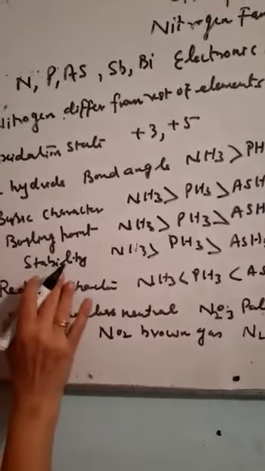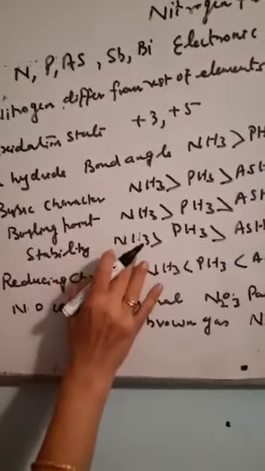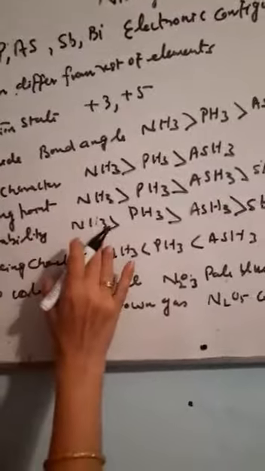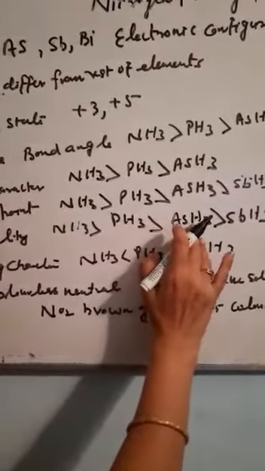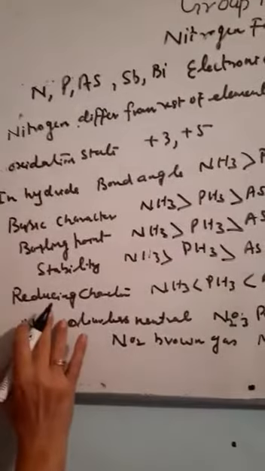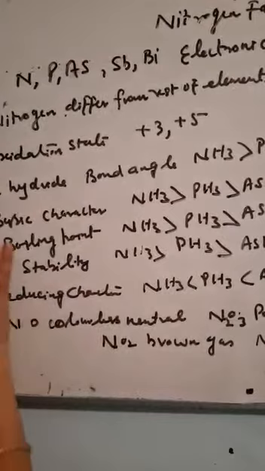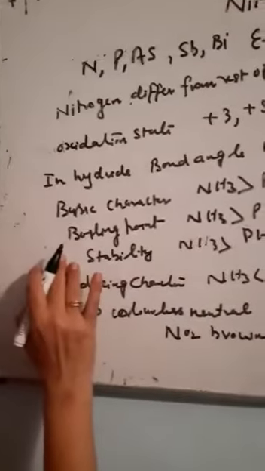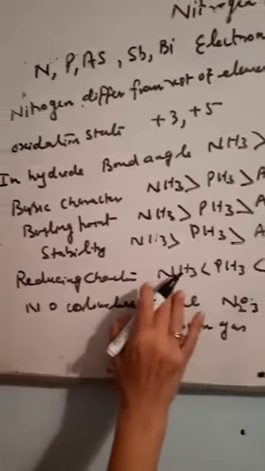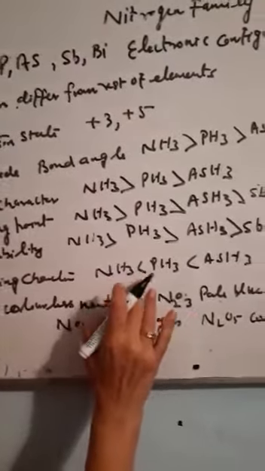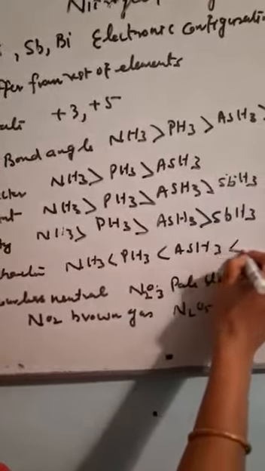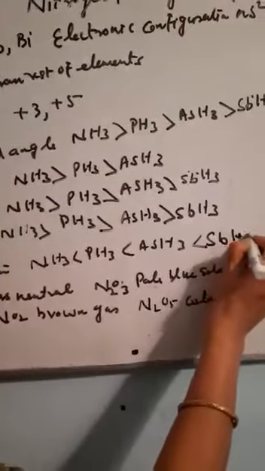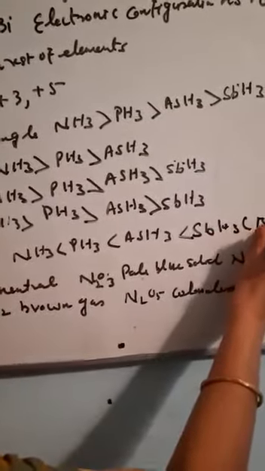If we see the stability, it is maximum for ammonia because it can make hydrogen bonding, then PH3, then AsH3, then SbH3. The reducing character is the reverse of the basic character and stability. It is minimum for ammonia, then PH3, AsH3, SbH3, then BiH3.